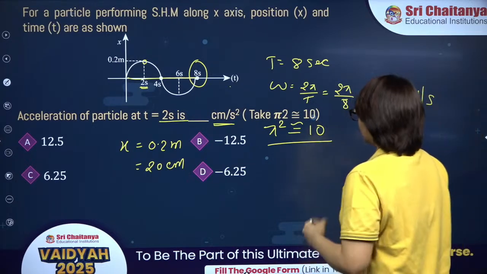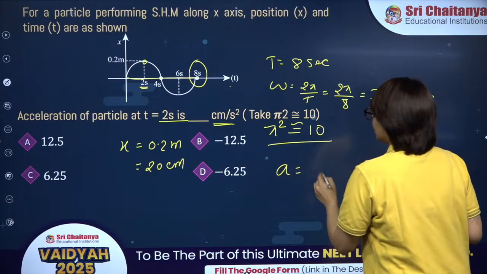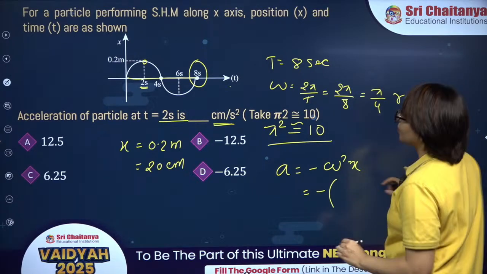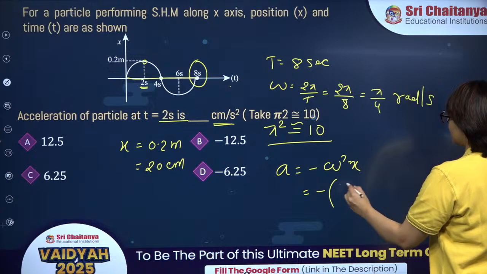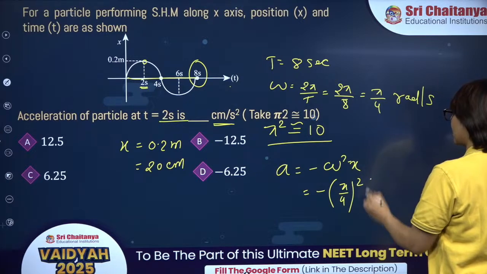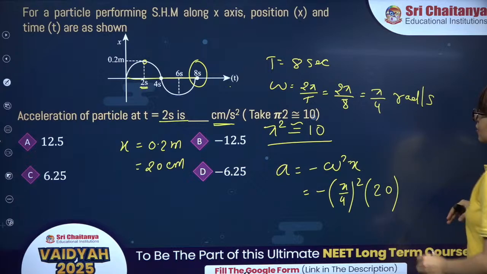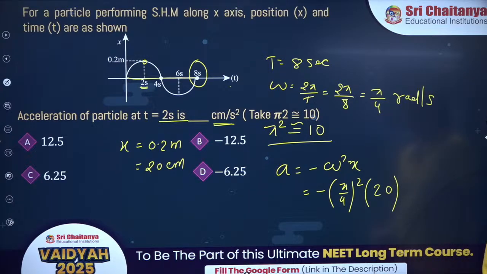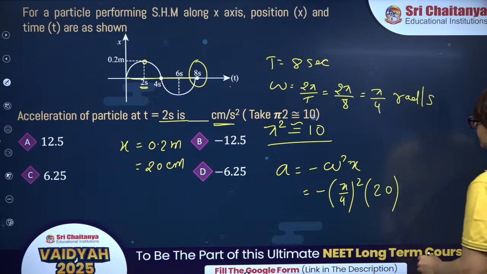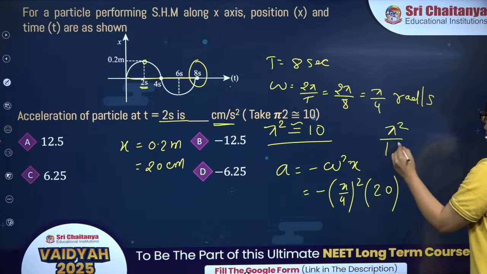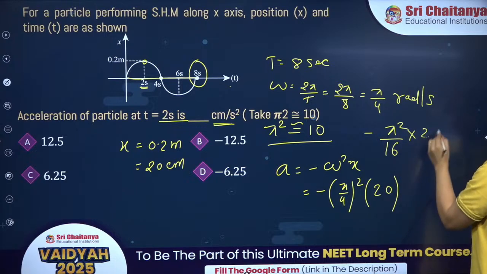Okay? Now, what is the acceleration? It is minus omega square x. Omega square will be pi by 4 whole square into x, which is 20 centimeter. So this is pi square divided by 16 with minus sign into 20.